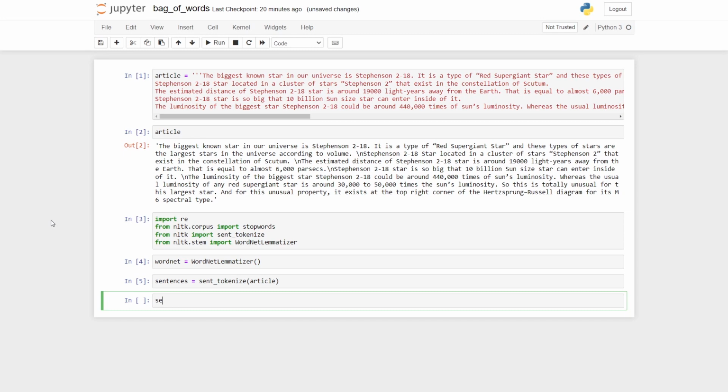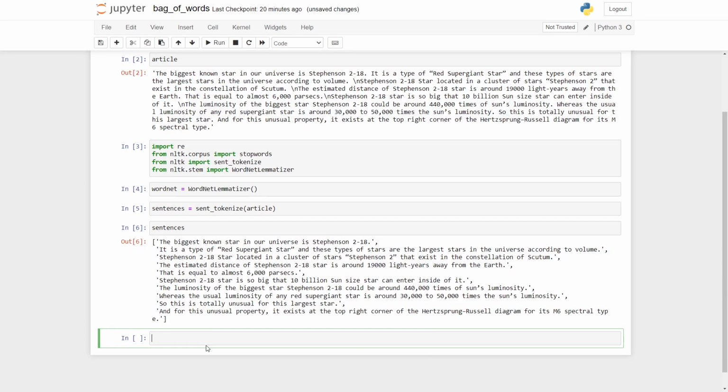Now if I check the sentences, all of my article has been converted into separate sentences. Wherever there is a \n, it understands that we have to divide it. Now all of the sentences are divided. The next thing is we will have to work with the stop words and remove the unnecessary stuff that is there. For that I'll work with a for loop, so I'll say for i in range of.